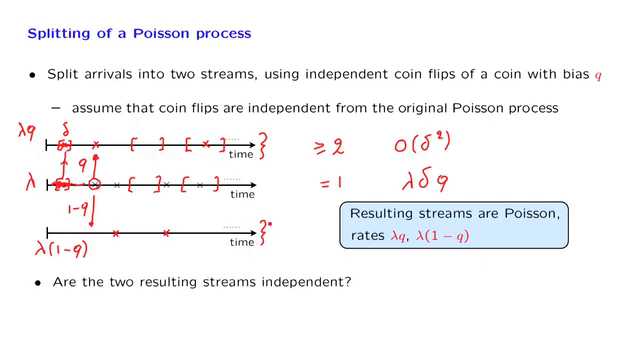Are these Poisson streams independent? For the case of the Bernoulli process, we had seen that the resulting streams were not independent. The reason for the Bernoulli process was that if I tell you that at a certain slot we had an arrival in this stream, that would tell you that in the corresponding time slot of the other process you could not have an arrival. And that was a source of dependence.